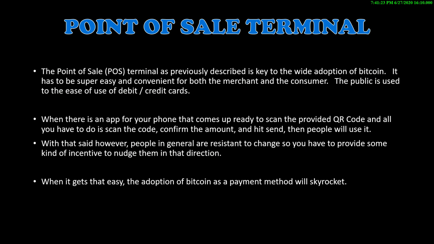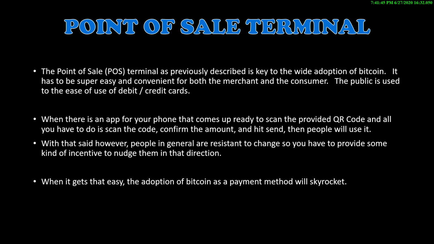The point of sale terminal, as previously described, is key to the wide adoption of Bitcoin. It has to be super easy and convenient for both the merchant and the customer. The public is used to the ease of use of debit credit cards.